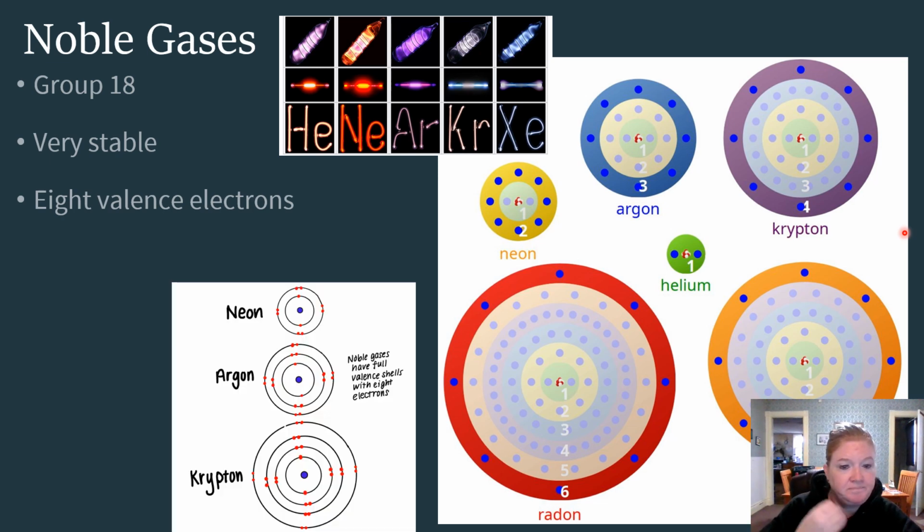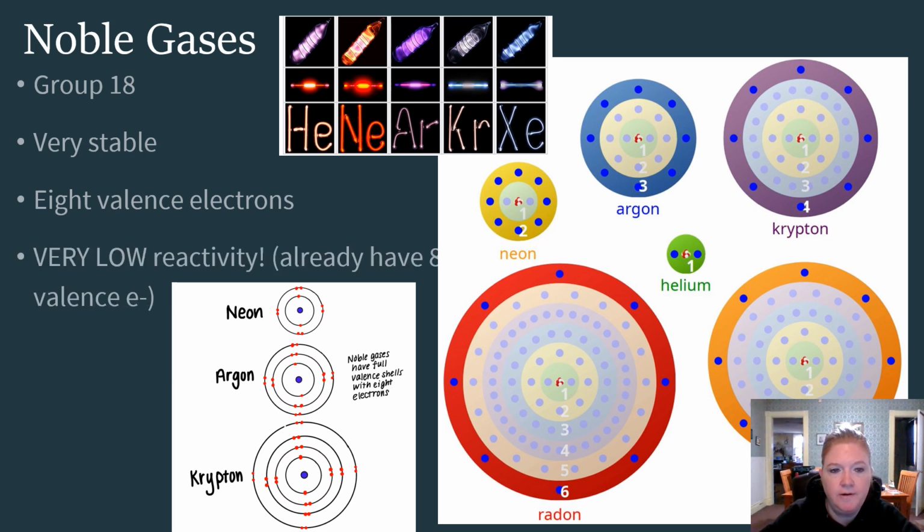So again, 8 valence electrons makes it stable, and there's a couple of different visual ways that you can see the difference between those noble gases. They have very low reactivity. They already have 8 valence electrons. They're like, I'm good. I'm fine. I'm totally good. No, thank you.